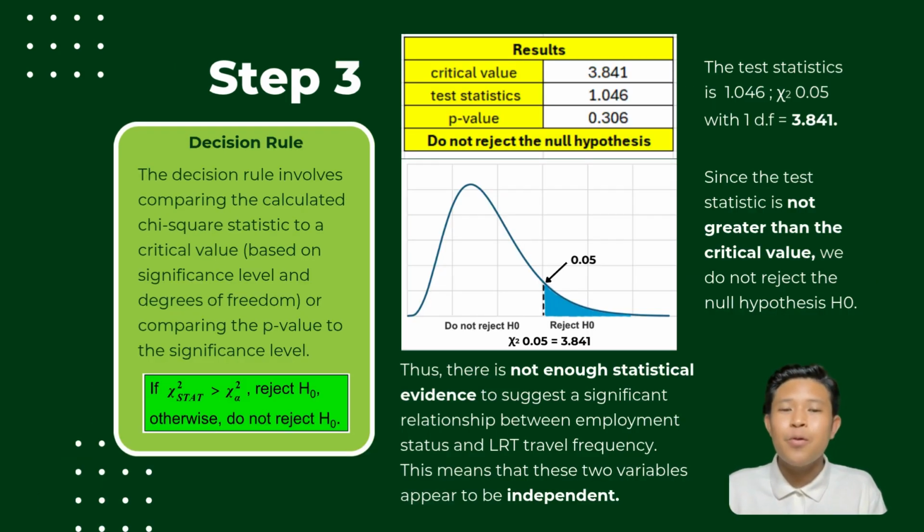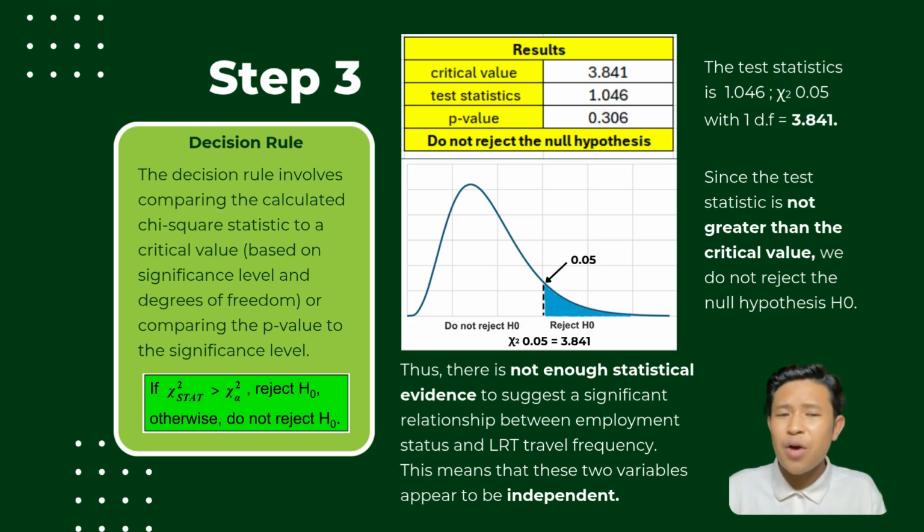In this final step, we apply the decision rule to determine whether to reject the null hypothesis or not. We compare the calculated chi-square statistic of 1.046 to the critical value of 3.841 at a 0.05 significance level with 1 degree of freedom. Since the test statistic is smaller than the critical value, we do not reject the null hypothesis. This shows that there is not enough statistical evidence to suggest a significant relationship between employment status and LRT travel frequency. This means that these two variables appear to be independent.